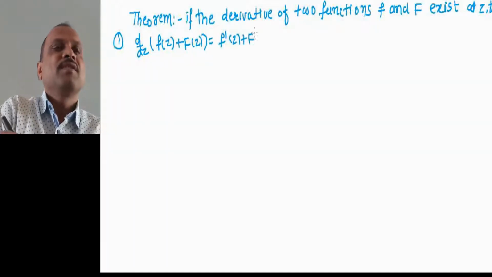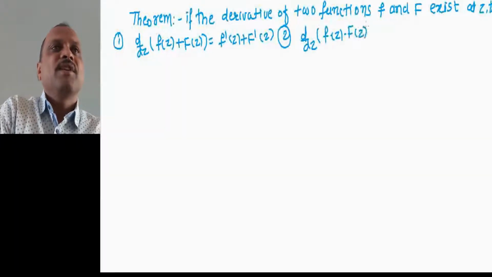Now second, d by dz of f of z into capital F of z equal to f of z into capital F dash of z plus f dash of z into capital F of z.